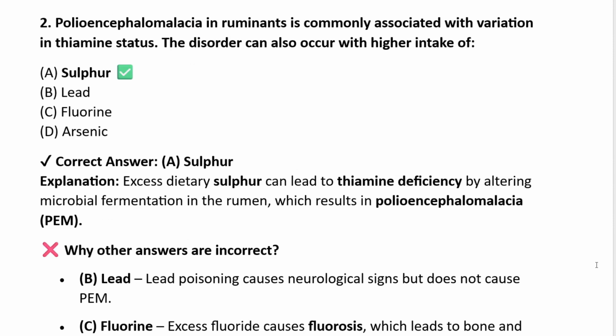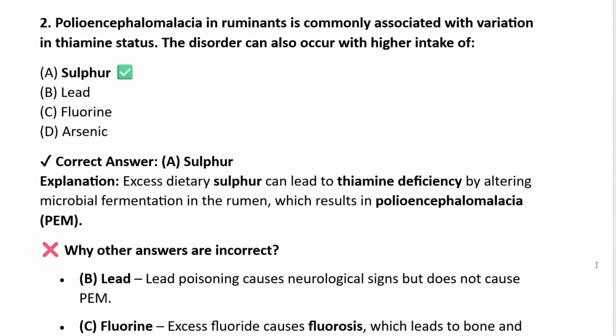Question number 2. Polioencephalomalacia in ruminants is commonly associated with variation in thiamine status. The disorder can also occur with higher intake of option A, sulfur, option B, lead, option C, fluorine, option D, arsenic. The correct answer is sulfur.